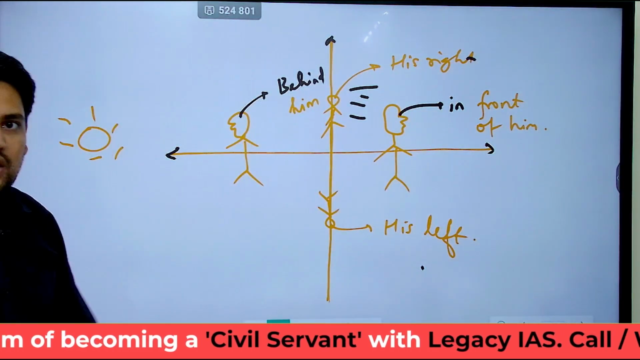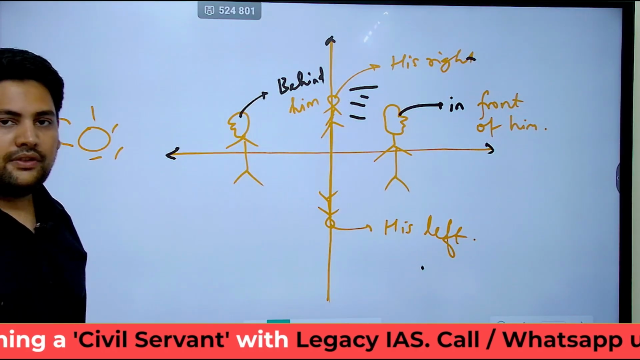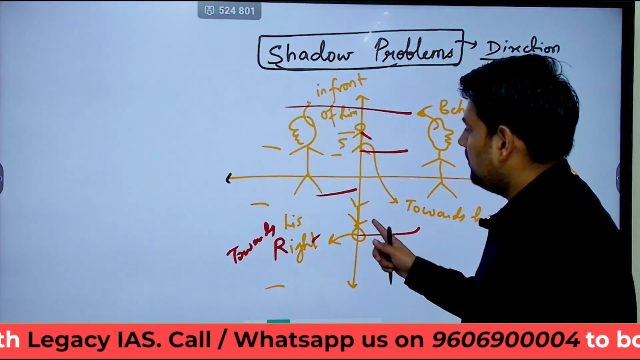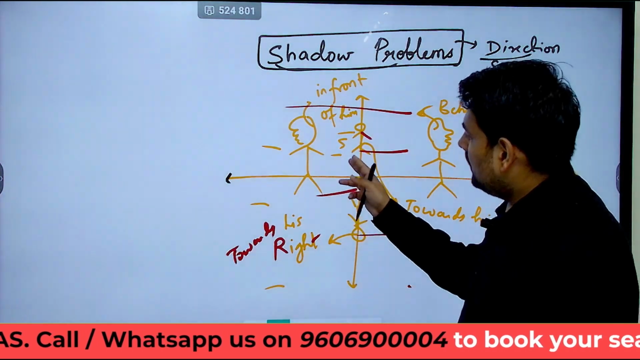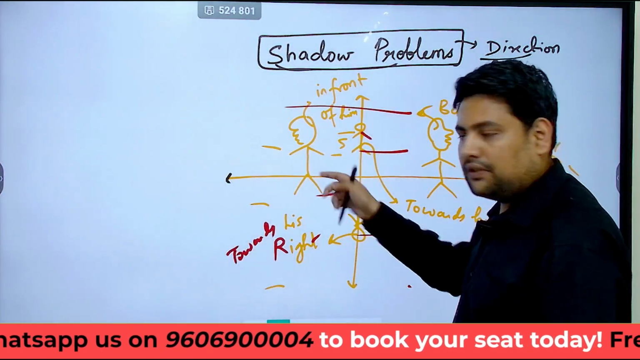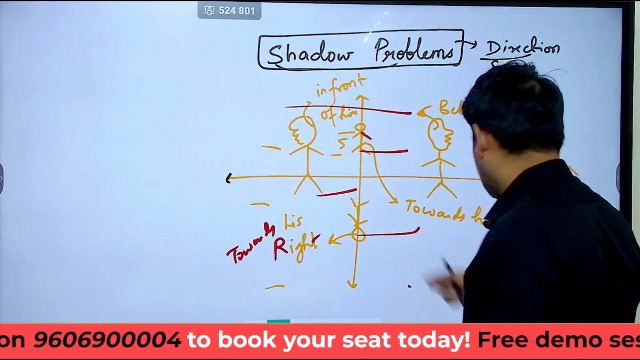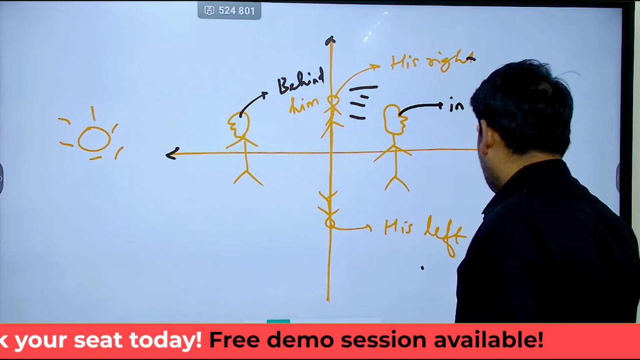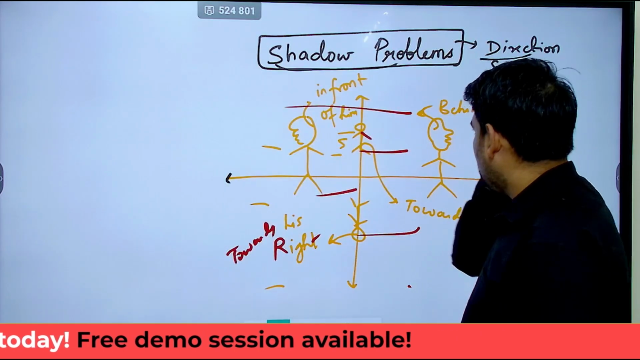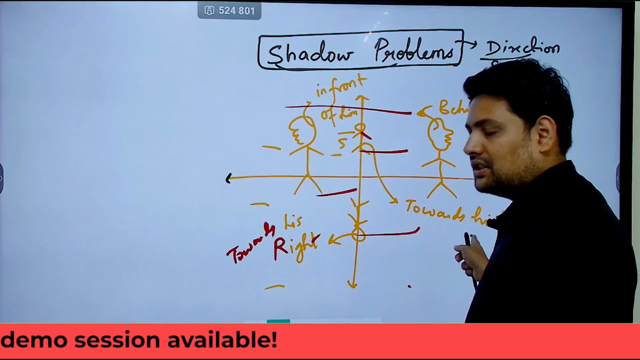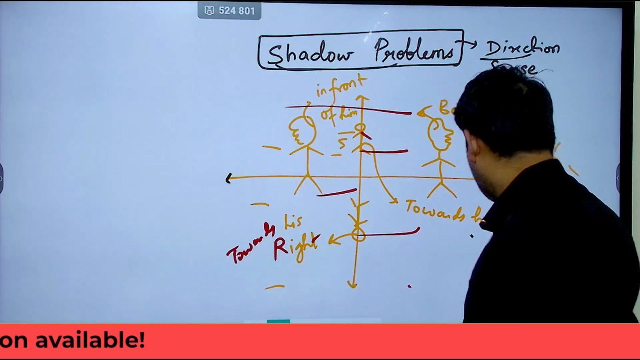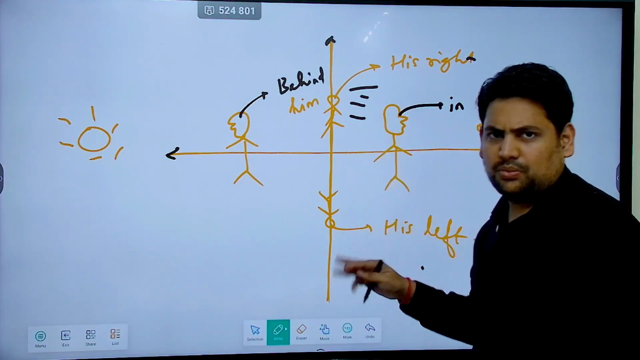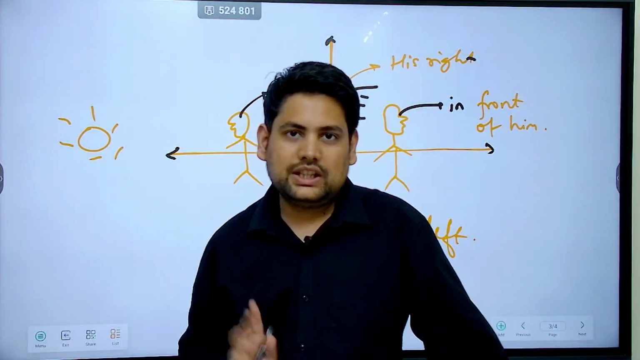Understood? Just the opposite has happened when we go from sunrise to sunset. If you see this was the person initially. For this person it was in front of him, for this one was behind him. Now just opposite has happened. Similarly, for the person going north, it was initially towards his left, for this person was towards his right. Now it is what? Towards his left and towards his right. Just opposite will happen during the sunset.